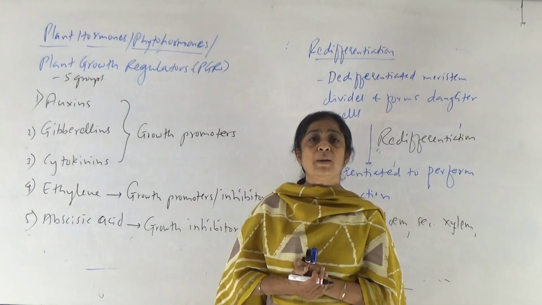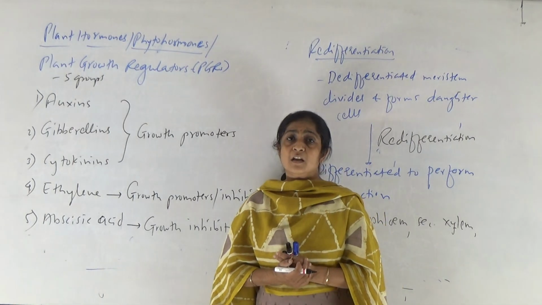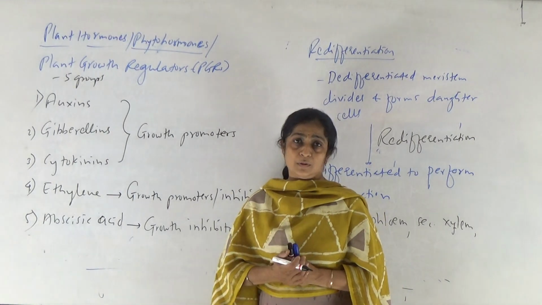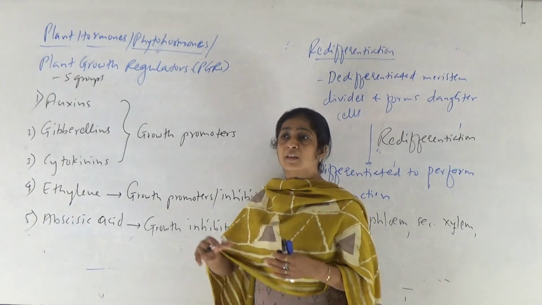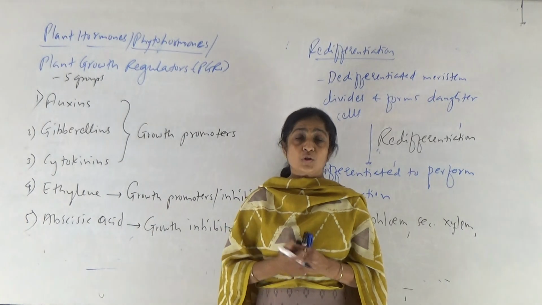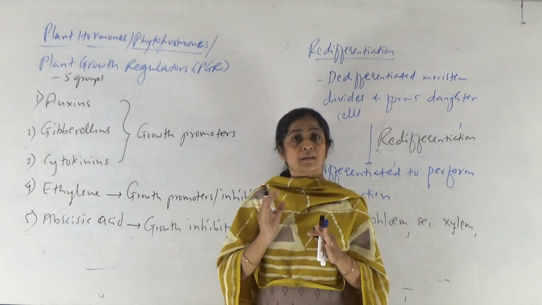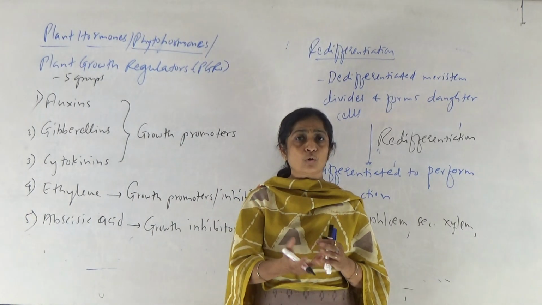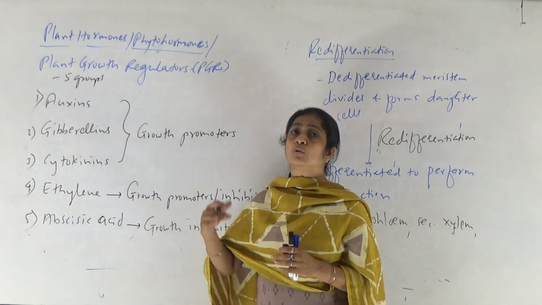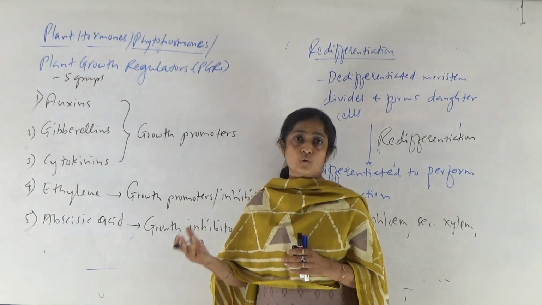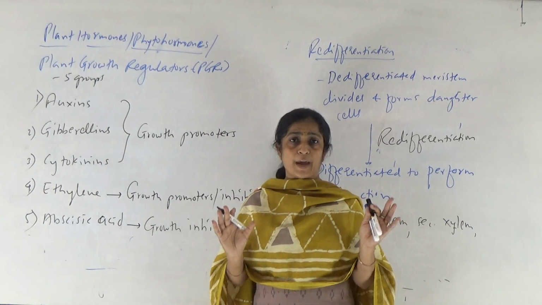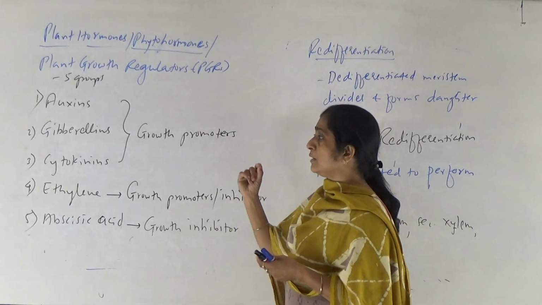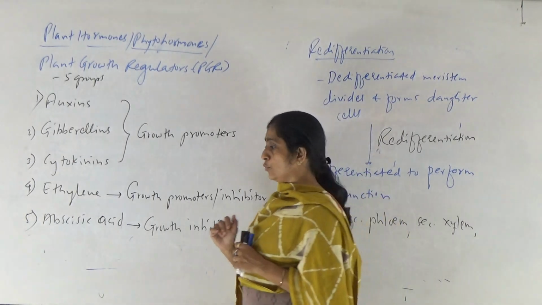It means hormones are the complex organic substances which may regulate the growth. They may either enhance the growth, or they may prevent the growth, or they may control the growth. So they function in three ways, either for enhancing the growth, or for inhibiting the growth, or to control the growth. So these are known as plant growth regulators. Okay. So let's see one by one each group of these hormones, right?